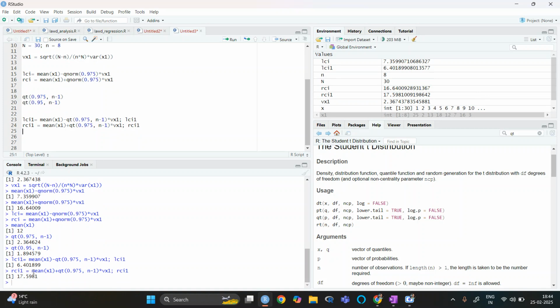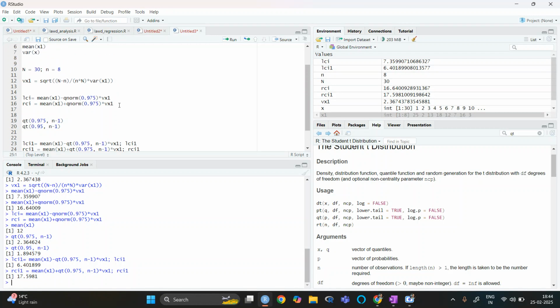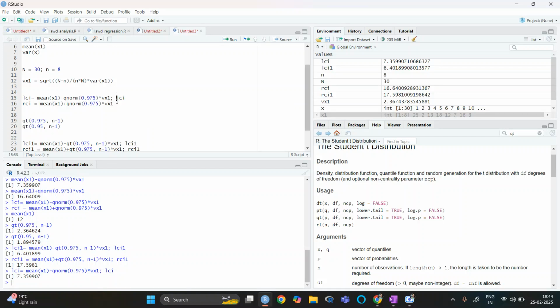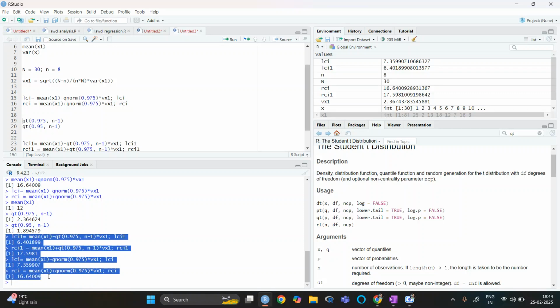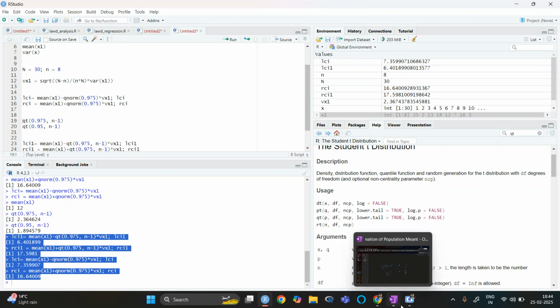Here we can see that LCI1 and RCI1 are 6 and 17, and if I print LCI and RCI, it is 7 and 16. One more thing we can notice is that the interval estimation we have found is smaller in z, whereas a little bit larger in t, right?